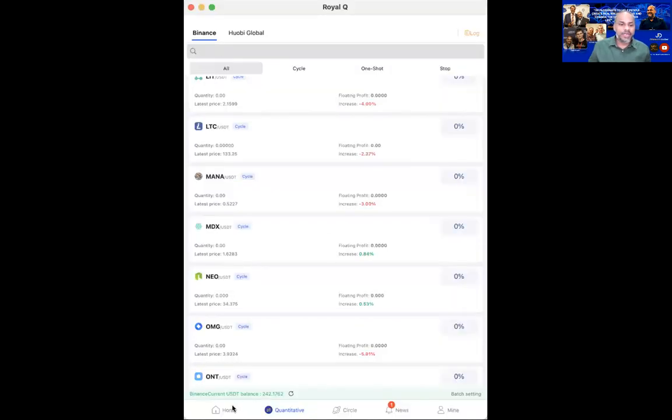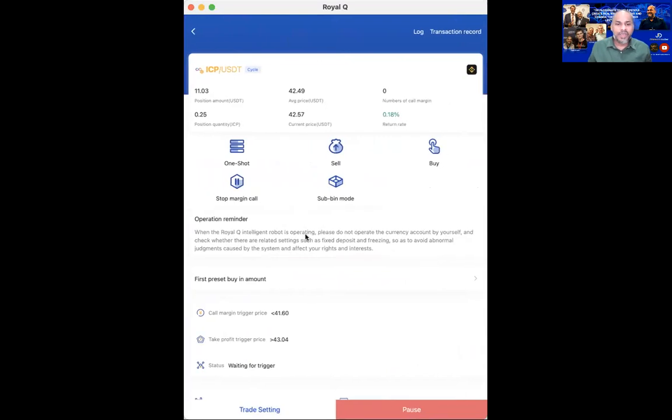Okay, so if you go here, let's get back to ICP. If I want to do a one shot, you can just click here. Can you see that? It changes to one shot. So normally what I do is I will go for cycle 2 or 3 times, and then I know that the market will slow down, and then I will change to one shot. So it will then close, and I will then select other coins.